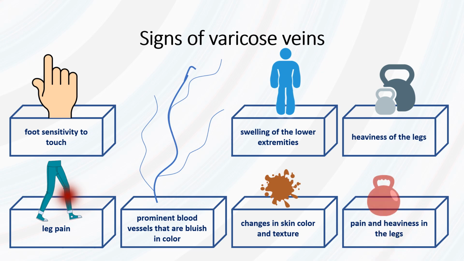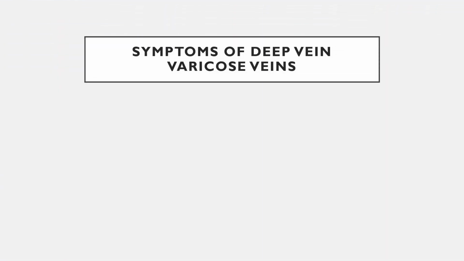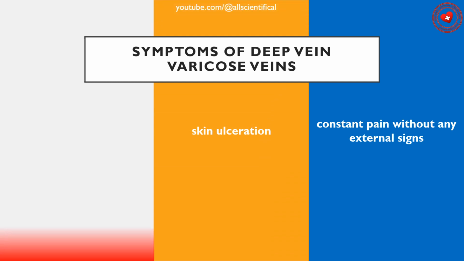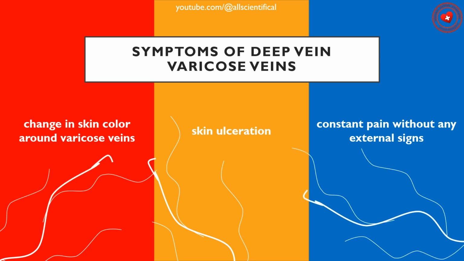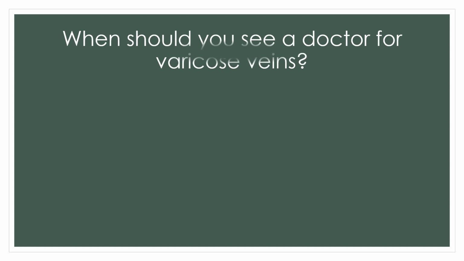Pain and heaviness of the legs, sometimes accompanied by swelling, without visible blood vessels in the legs, may indicate the presence of deep varicose veins. Symptoms of deep vein varicose veins: the presence of such signs indicates varicose veins of the internal venous system, change in skin color around varicose veins, skin ulceration, constant pain without any special external signs. Attention, if you have deep varicose veins, it is recommended to consult a doctor immediately.